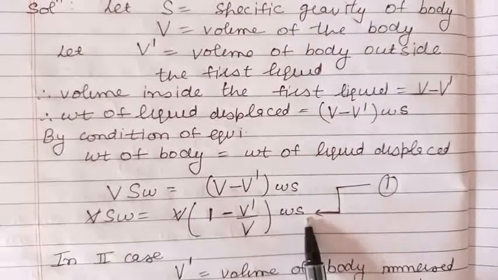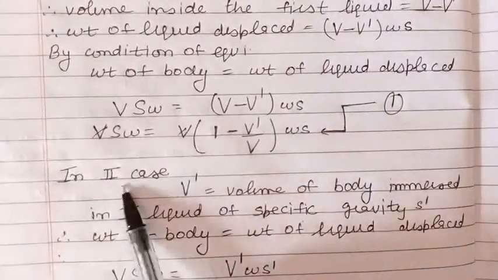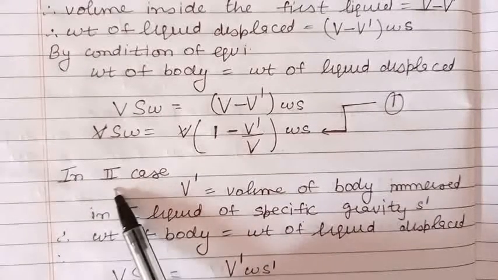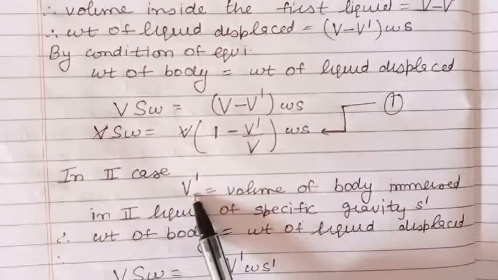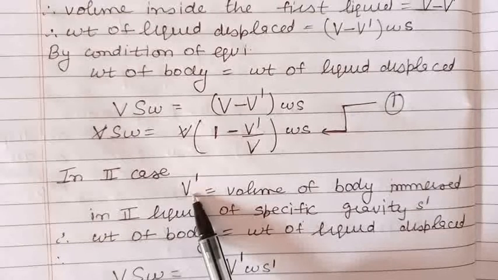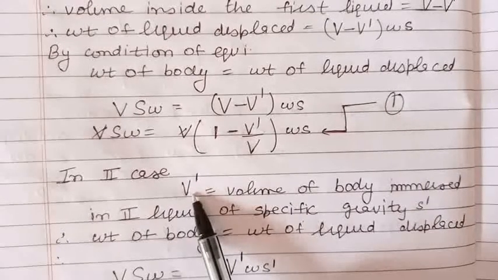Now in the second case, we are given that the volume of the body immersed in the liquid is the same as the volume that was outside the liquid in the first case. The volume of the body outside the liquid in the first case was V dash, and in the second case the volume of the body immersed in the second liquid is V dash.